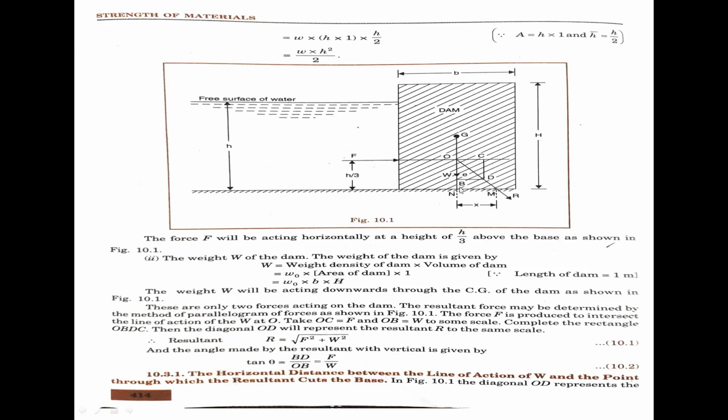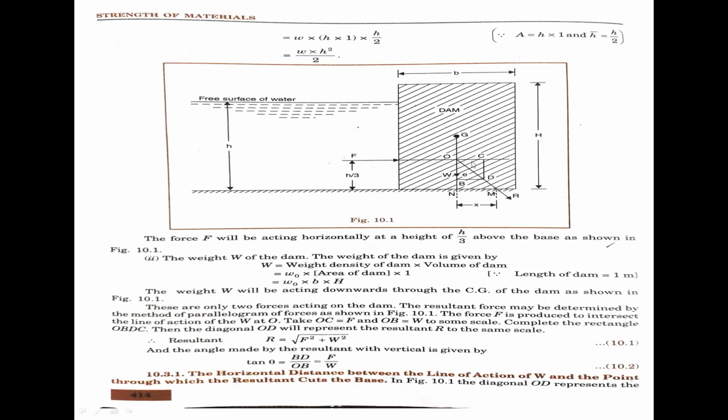Take OC equal to capital F and OB equal to capital W, to the same scale. Complete the rectangle OBDC.